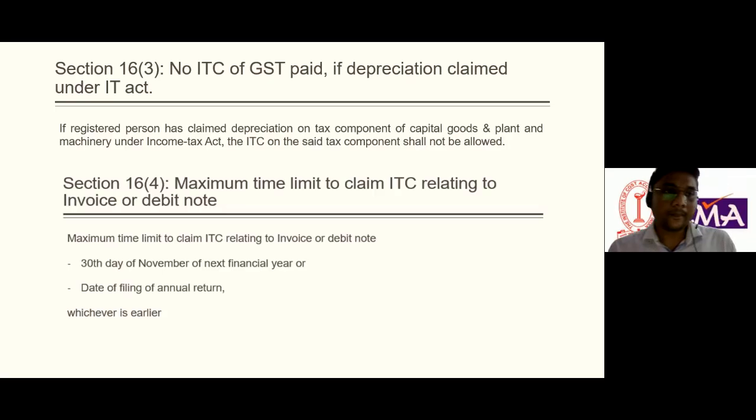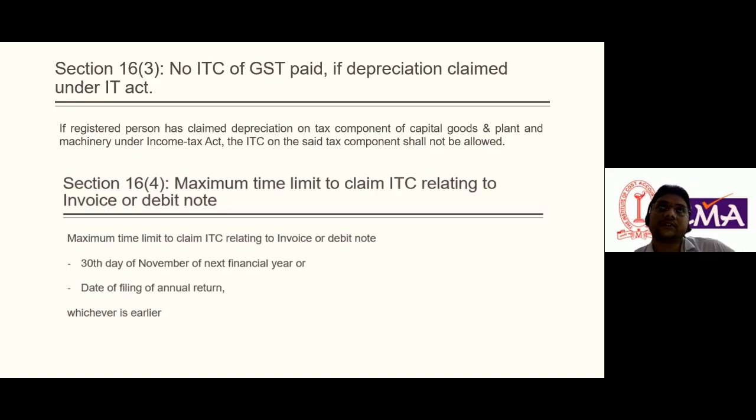This is the most important section, which we need to take care of. Now, another one, section 16 subsection 4, where the time limit to claim ITC is prescribed.